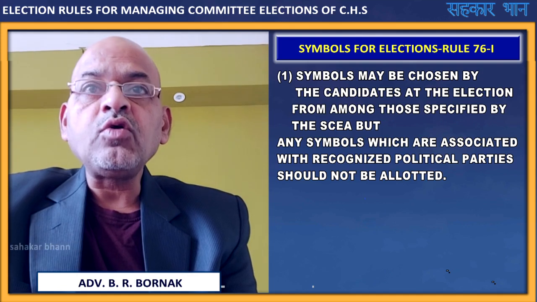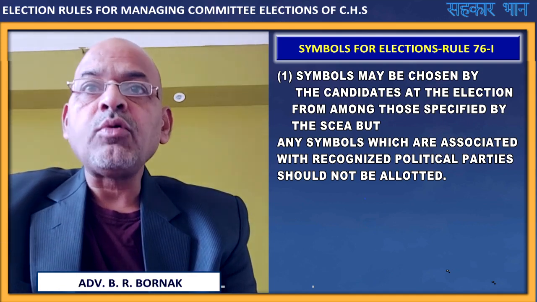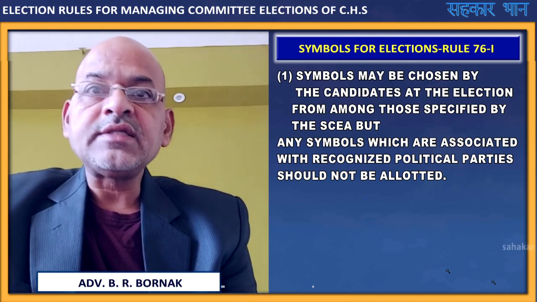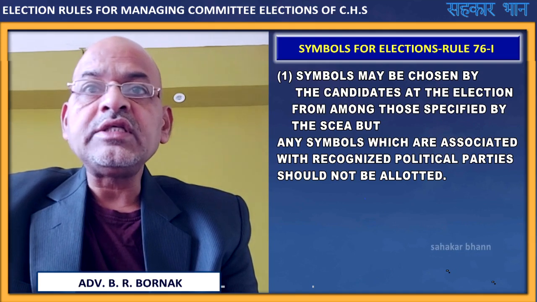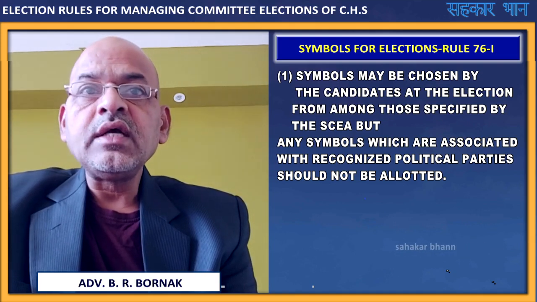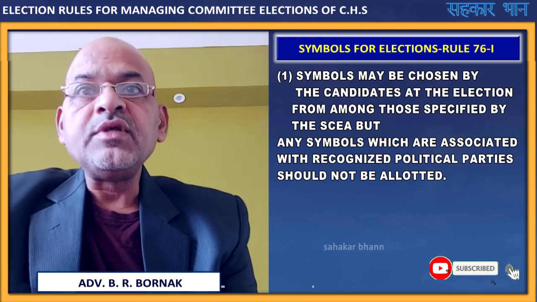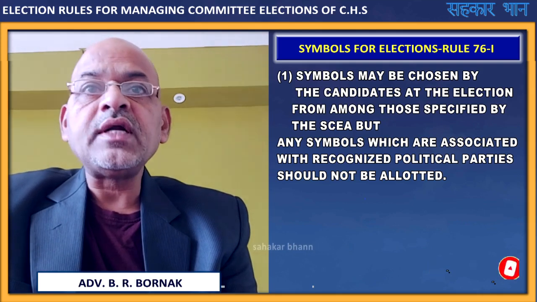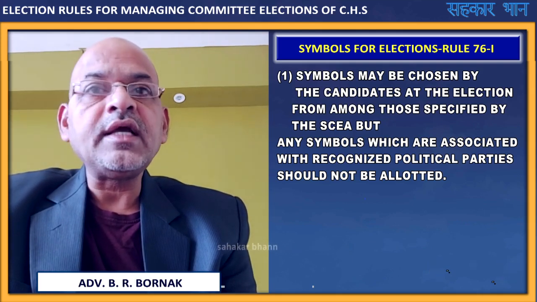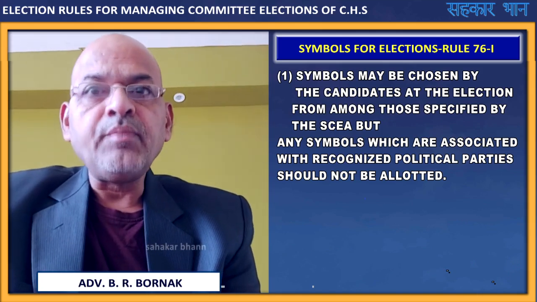But any symbols associated with recognized political parties should not be allowed. Means if any member wants a symbol associated with a recognized political party, then that symbol cannot be allotted to that member.